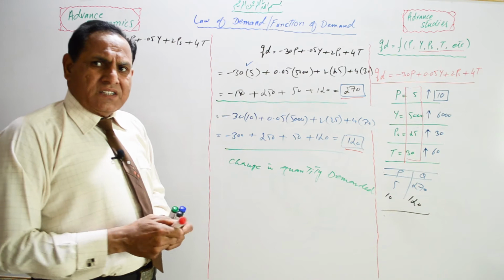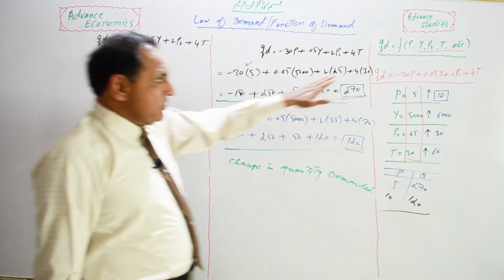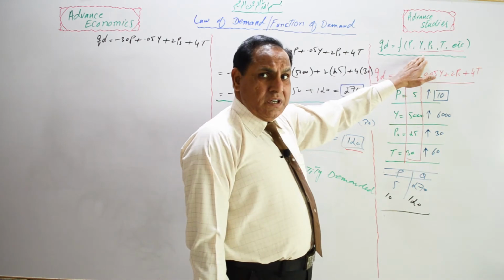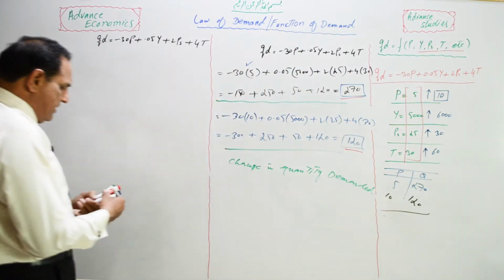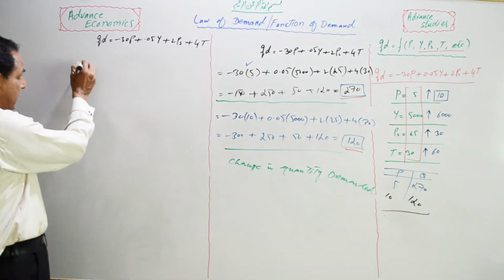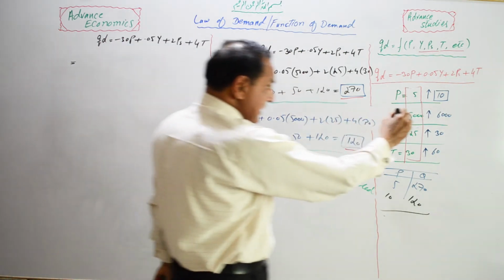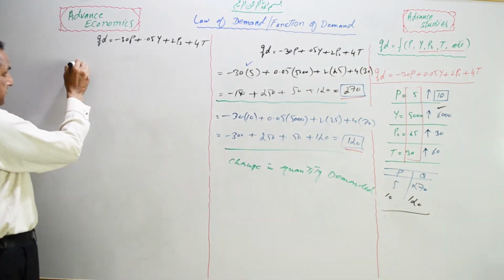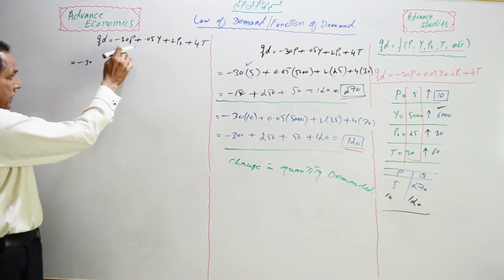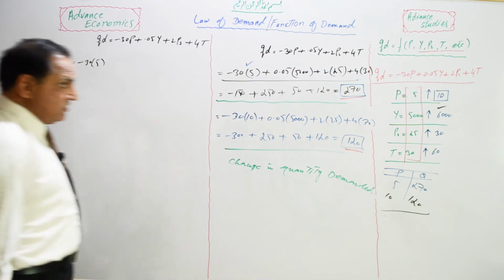But suppose there is no change in price, but there is a change in income of the consumer, in price of substitution goods, or in taste. What will happen then? Let's see. Come to this equation, and now we will adjust the value of the change. Minus 30, there is 5 rupees. We will make no change in this value,